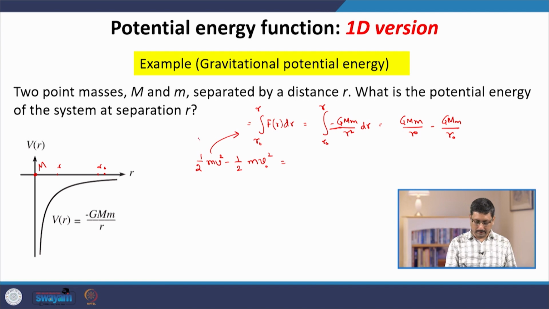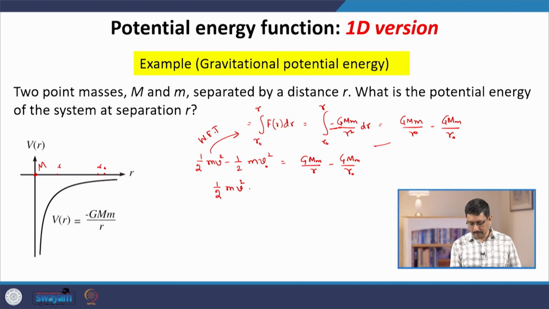So by work energy theorem they must be equal, and hence if we rearrange the terms,